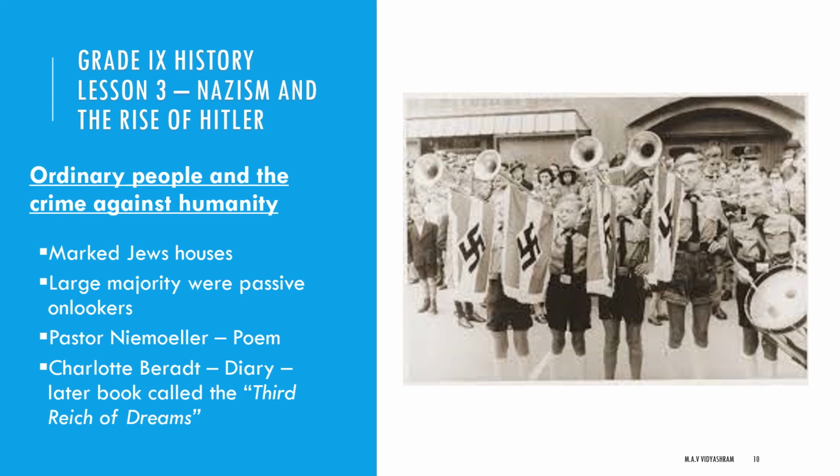Then another lady, Charlotte Beradt, wrote everything in a diary. Later it came into a book called The Third Reich of Dreams. Reichstag is the parliament of Germany. She mentioned in The Third Reich of Dreams that the Jews themselves began believing in the Nazi stereotypes about them.